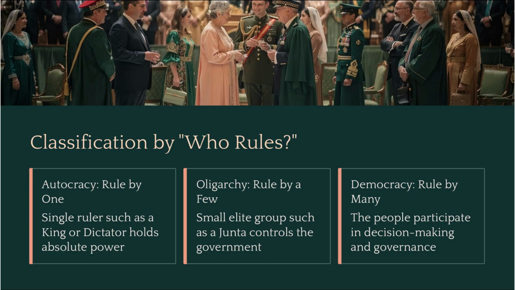The first and most common way to categorize a government is by asking who rules. We generally break this down into three main types. First, there is autocracy, which is rule by one. In this system, a single ruler, such as a king or a dictator, holds absolute power. Second, we have oligarchy, or rule by a few. This is where a small elite group, like a military junta, controls the government. And third, there is democracy, rule by many. This is where the people themselves participate in decision-making and governance.